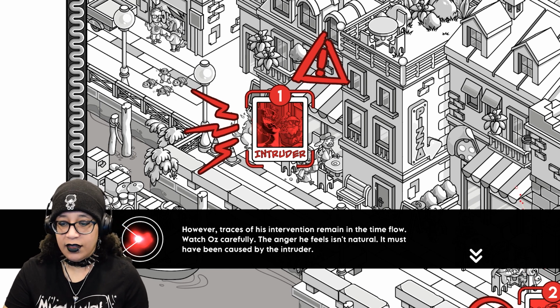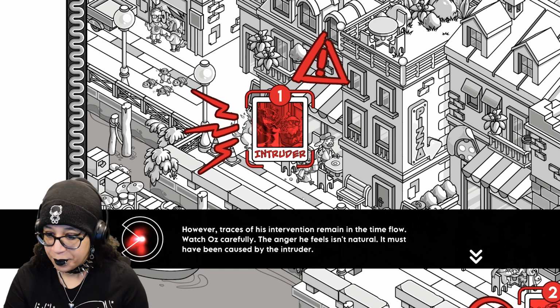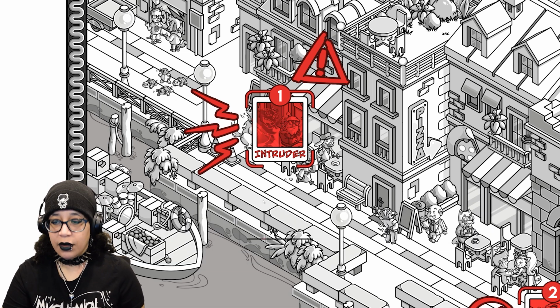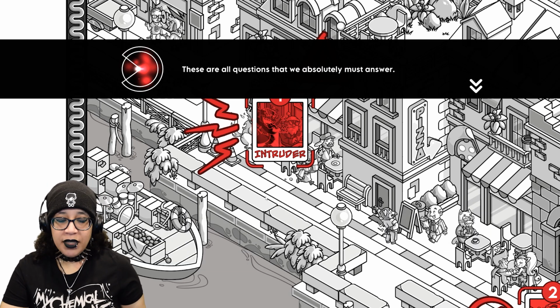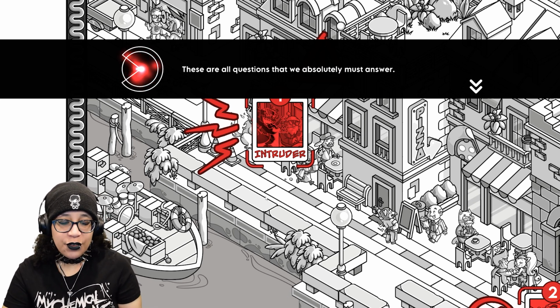Watch Oz carefully. The anger he feels isn't natural. Oh, that's like an anger spirit or something. It must have been caused by the intruder. So please, no intruders. I kill all intruders.